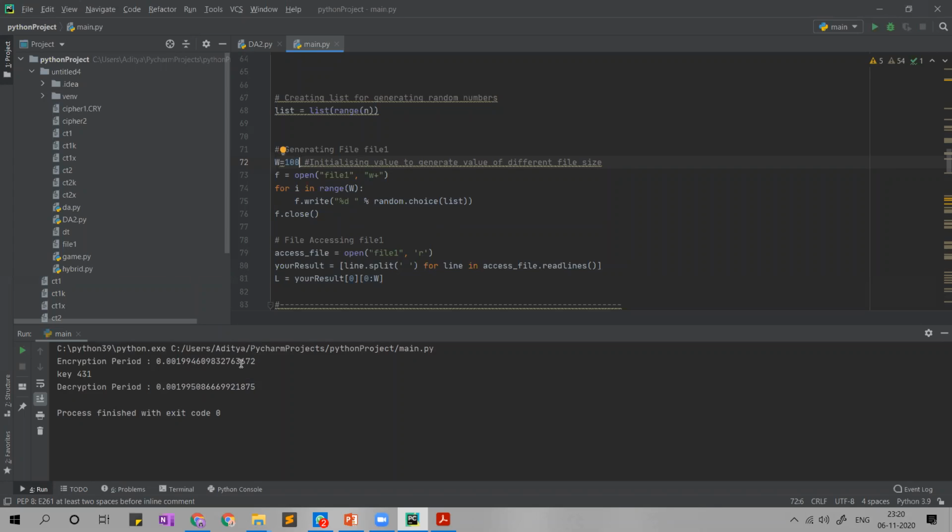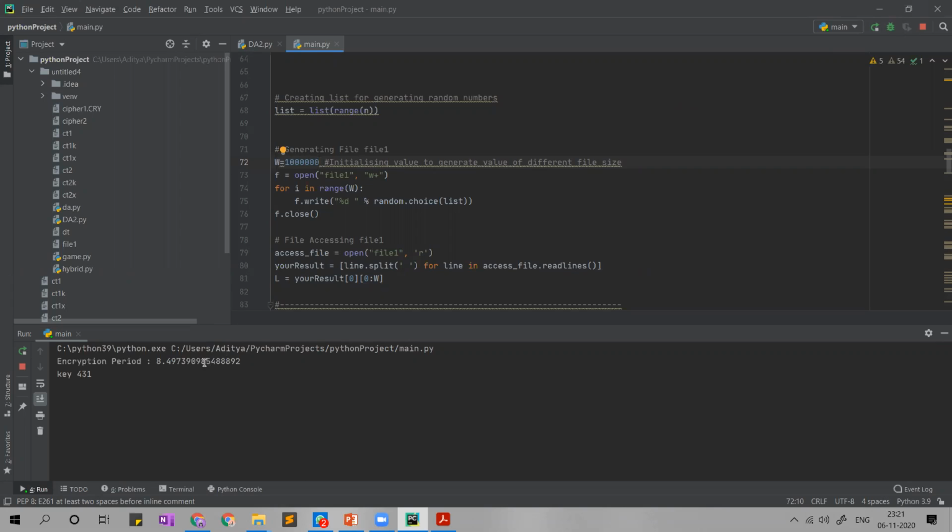As you can see, the encryption period is very small for this. Now, Aditya, just make it 10,000. So again I got some output. Sir, the encryption period has again increased. Now let's increase the file size further. Now run it. It will take some time, since the file size is very large as compared to the previous file sizes.